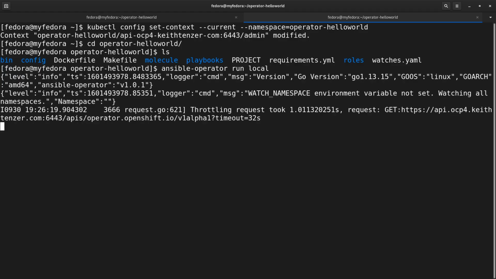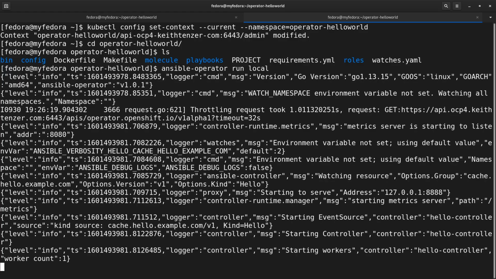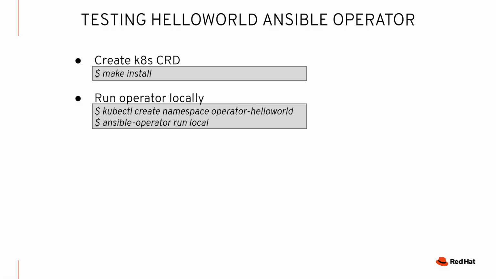And it's basically going to start, as you can see, in the terminal, and it's going to start the controller, which is going to watch the CRD, and it's going to watch if a CR is generated against that CRD in the project operator hello world. If it is, it's going to execute our Ansible code. That's basically how this works. It's very simple.